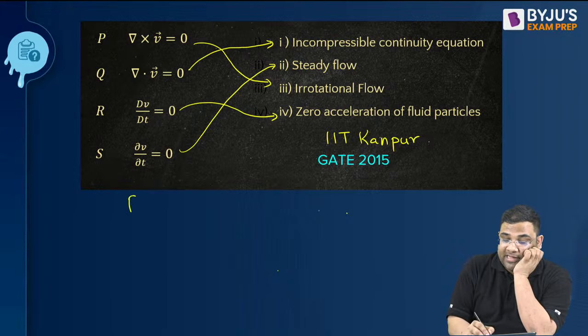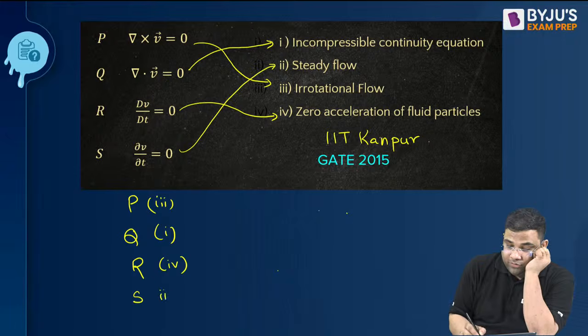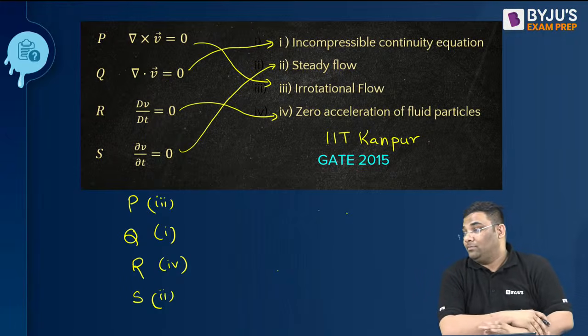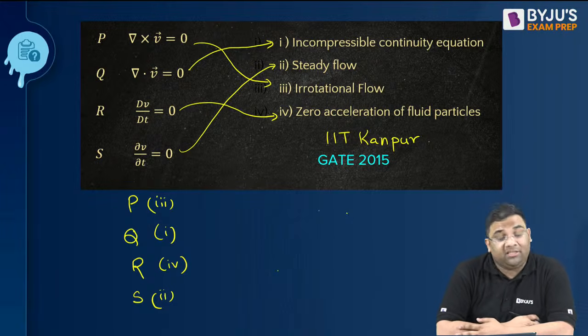Understood? So I can say P goes to 3, Q goes to 1, R goes to 4, and S goes to 2. So you see, this was a very good question, like the one at NIT Warangal for masters. It's good if you are interested in research.